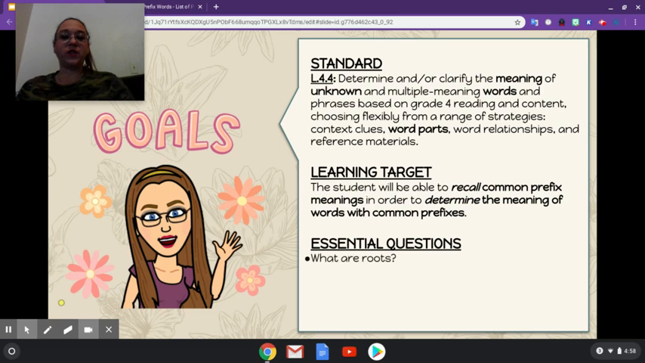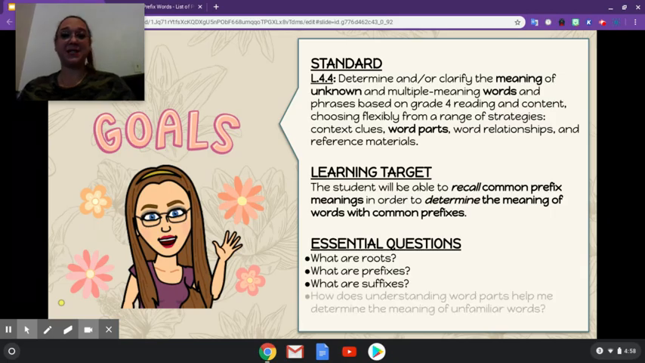Your essential questions for today are: what are roots? What are prefixes? What are suffixes? And how does understanding word parts help me determine the meaning of unfamiliar words?